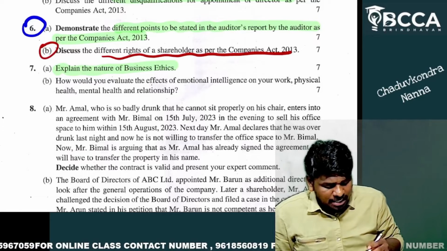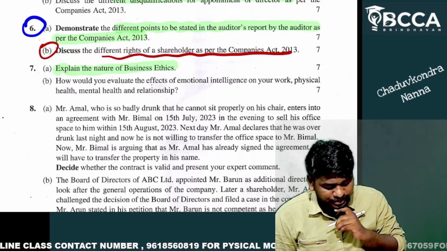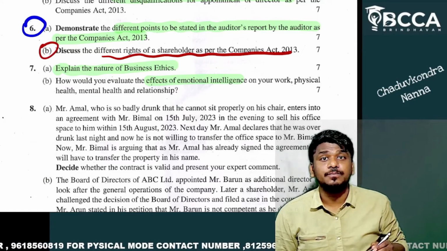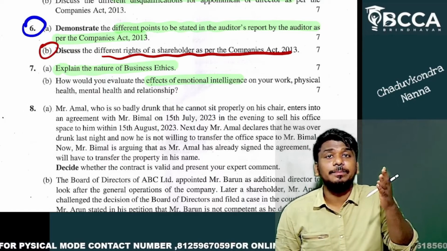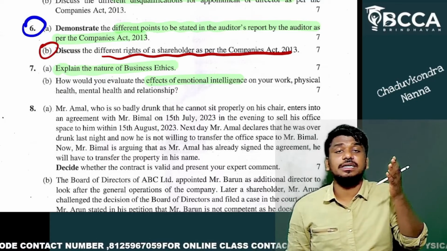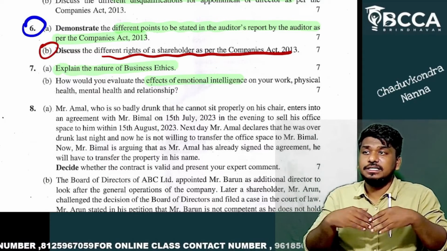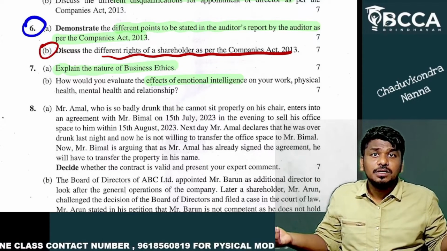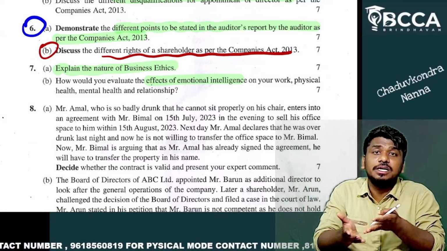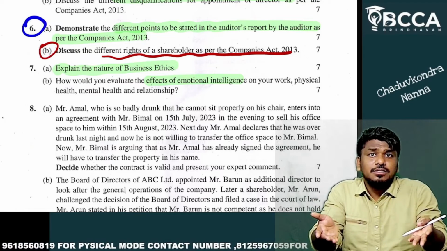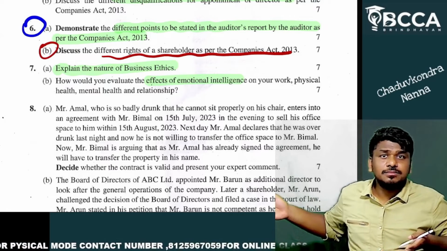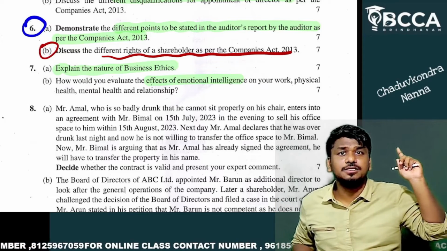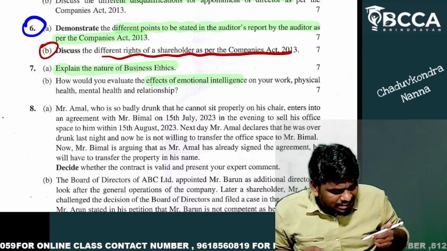Then what is the other sub question in the 7th question? How would you evaluate the effects of emotional intelligence? I keep telling you to prepare emotional intelligence because it is easy to study and easy to write. There is no need for us to mug up, and it is also a new topic. That is what I have been telling my students. If you analyze the past 3 attempts, in every attempt an emotional intelligence question has been asked. Just go and check.